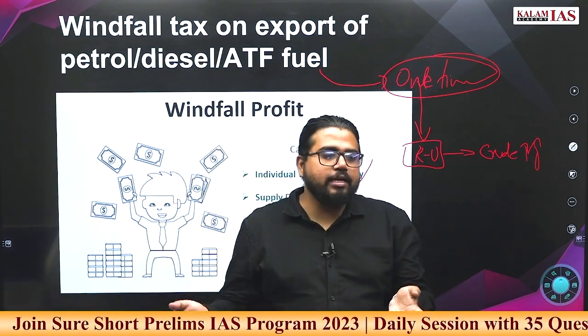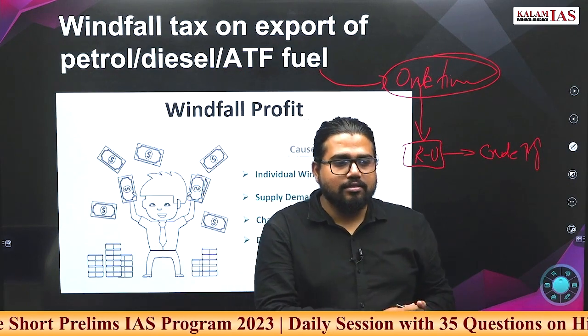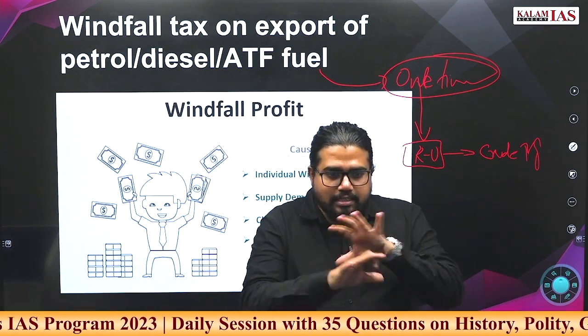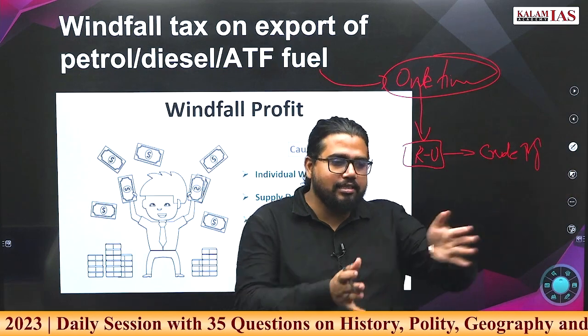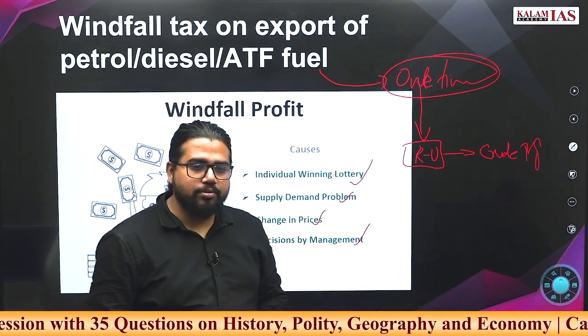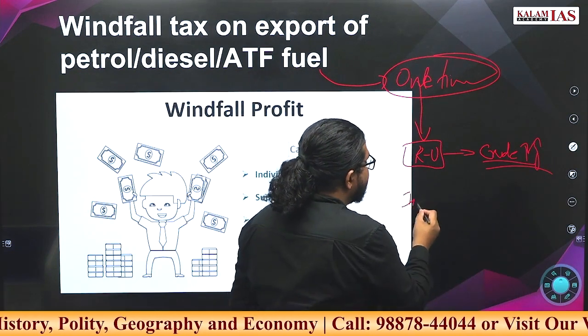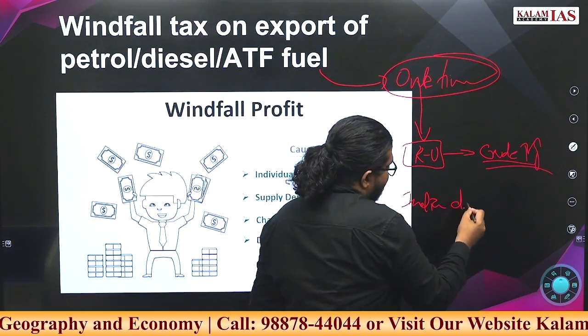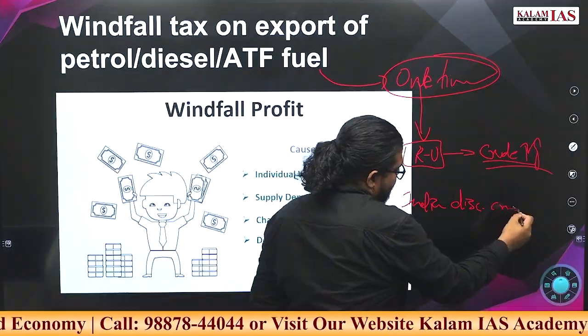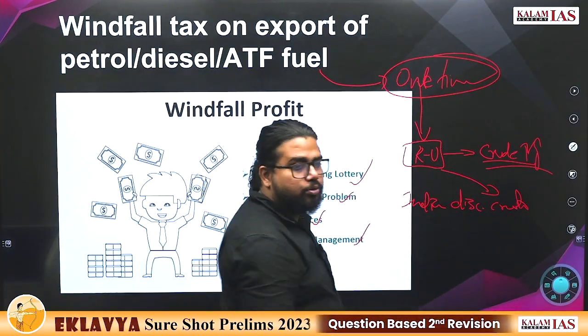During this phase, if you look at India, there is not much increase in the fuel prices. We are still in the same range as before. Why? Because even when crude prices shot up, India is getting discounted crude, mostly from Russia.